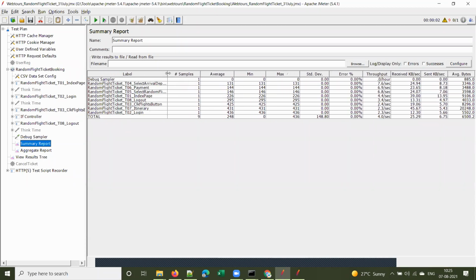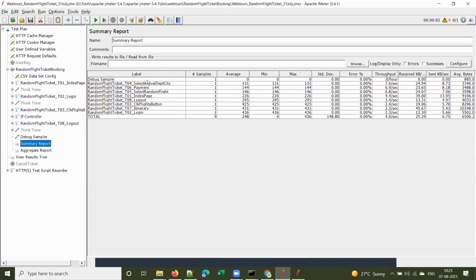What is the label? Label is nothing but your transaction name. You see the transaction names. If they are not in order, click on that column to sort them. Now you can see they are in order.